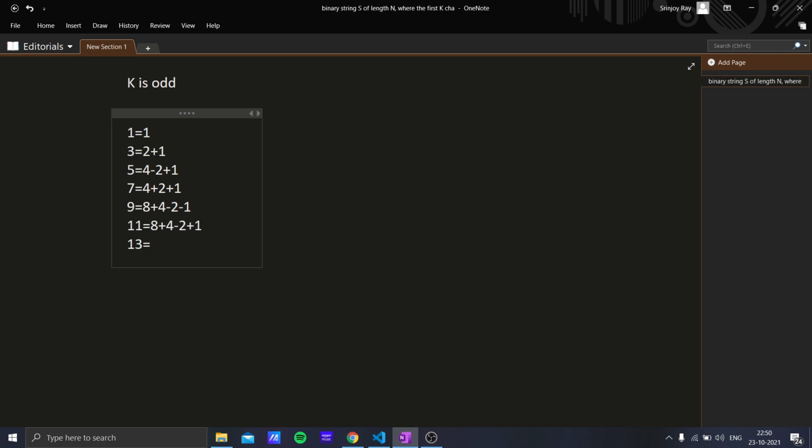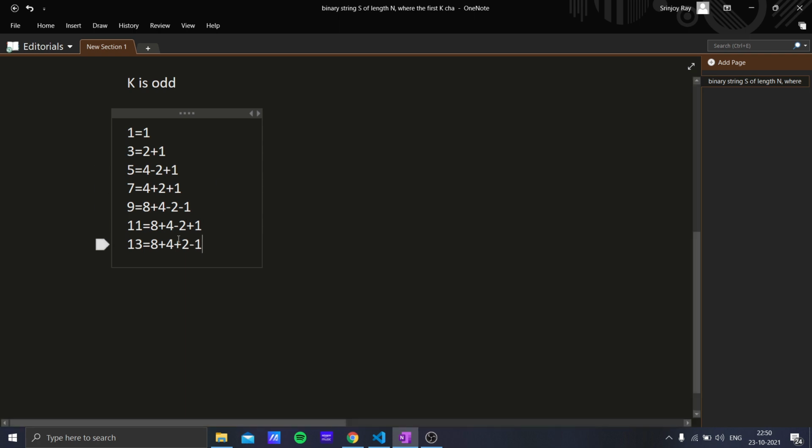For 13 what we can do is 8 plus 4 plus 2 minus 1. So we see that we are using all the smaller powers, up to a certain limit. Say for this 8 we are using 4 operations. For this 4 we are using 3 operations. For this we are using 2 operations, and for this we are using 1 operation.